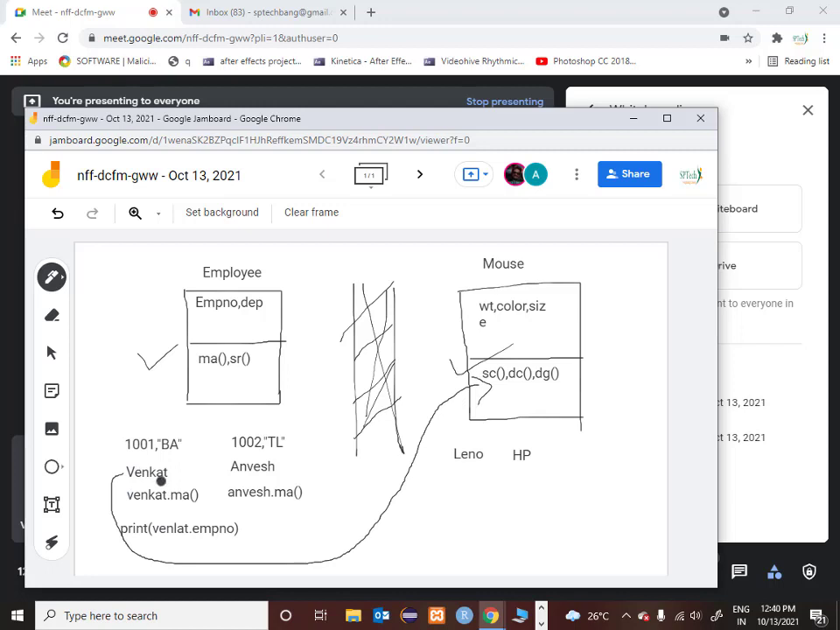I cannot say Venkat dot single click. It is irrelevant. Similarly, I cannot say Lenovo dot mark attendance. That is also not possible. So every class is independent on its own, and every class will have its own set of objects. Objects of one class cannot have access to the methods of another class.